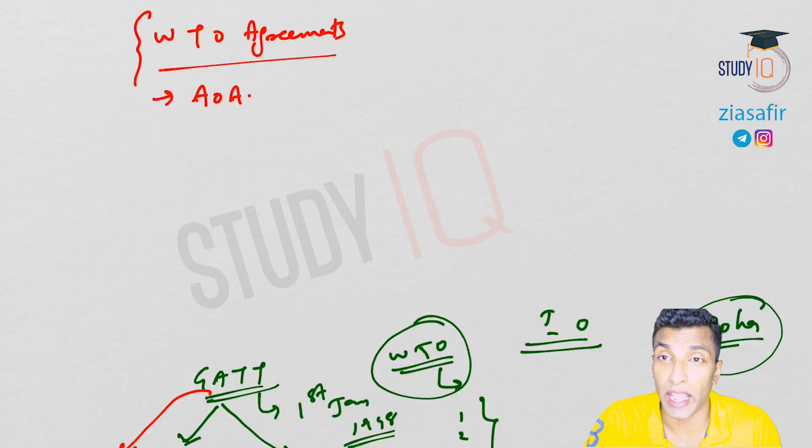And then we have discussed AMS, aggregate measurement of support, which is nothing but subsidies. And I've told you that aggregate measurement of support, AMS, should be within limits. So AMS should be de minimis, and we have discussed the commitments of developed countries and developing countries with respect to AMS. So AMS commitments of WTO members, both developing and developed, we have seen. Then we have discussed various types of subsidies like blue box, amber box, and green box in detail. Most of the students have this confusion, the difference between blue box and amber box.